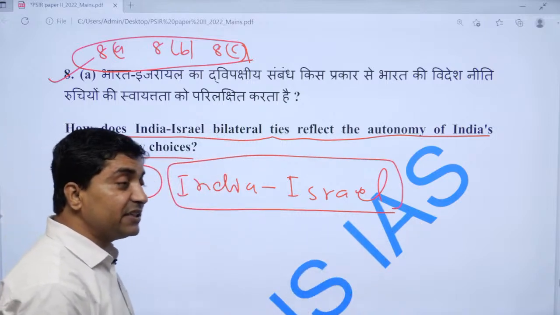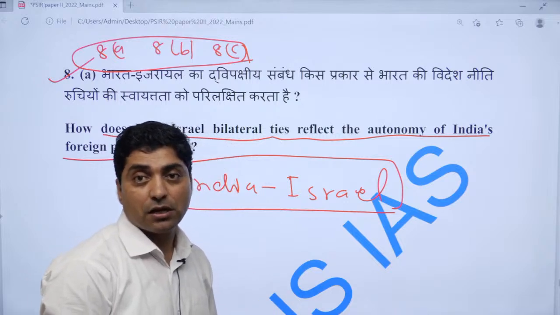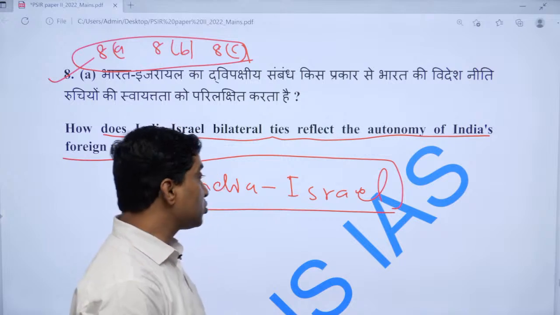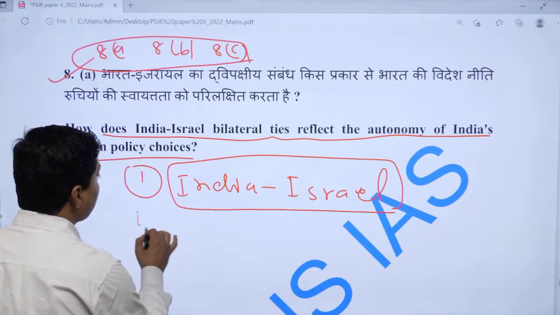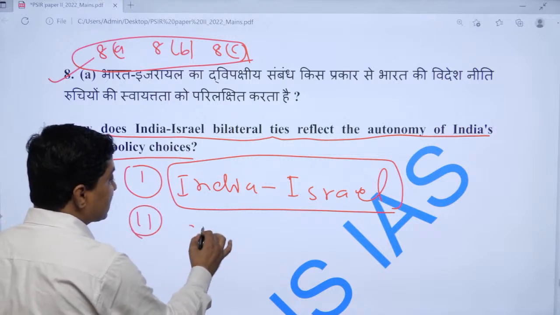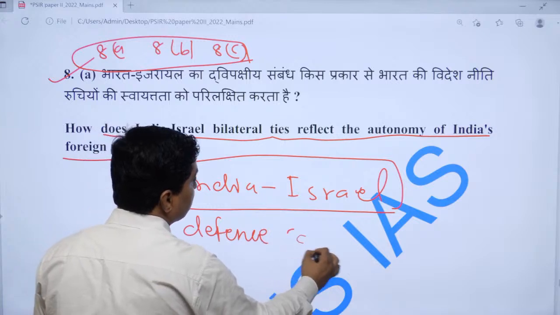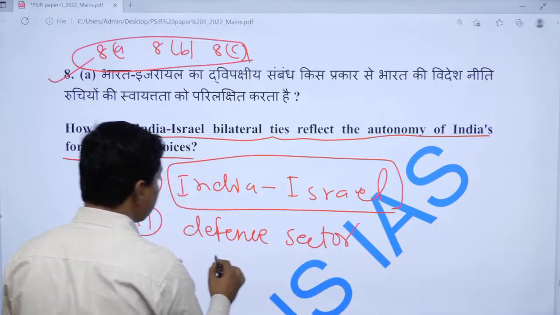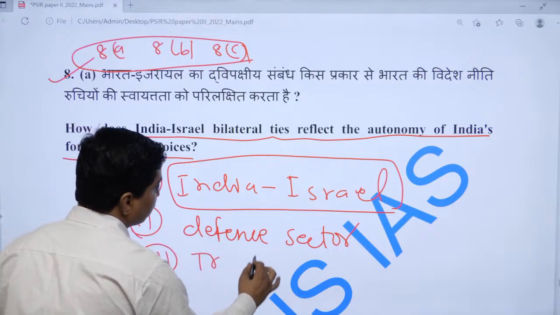It was only in 1992 that we established an embassy in Israel. If you look at the India-Israel relationship, we have defense ties, we have cooperation in trade.